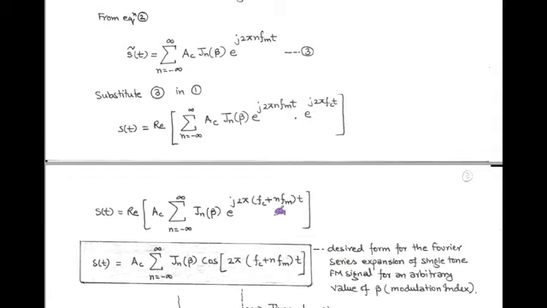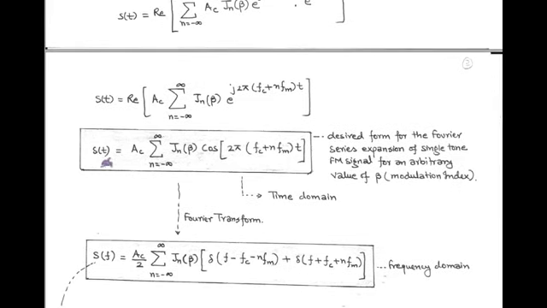And the real part of this equation is the cos function. So s(t) is equal to Ac summation Jn(beta) cos 2 pi (fc plus n fm) t. And this is the time domain representation of single tone FM with arbitrary modulation index beta, and it can be obtained using the Fourier series expansion method. So here we have derived the FM equation in terms of Bessel function, that is, in time domain.